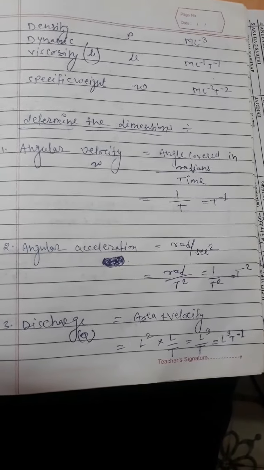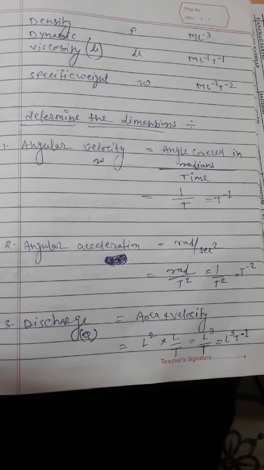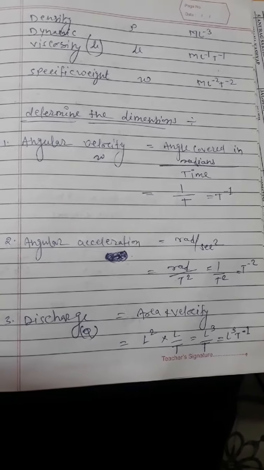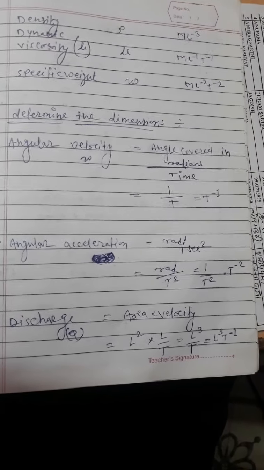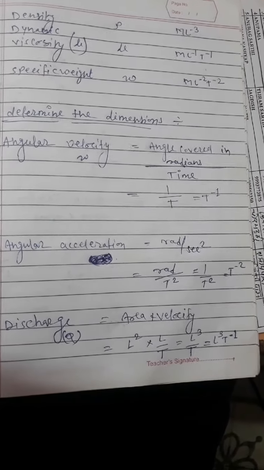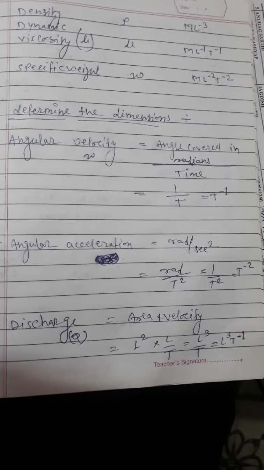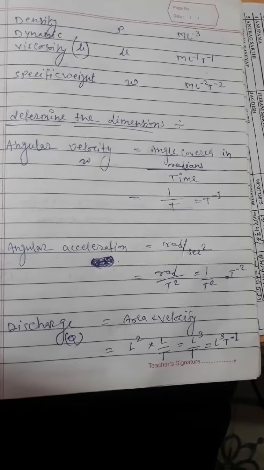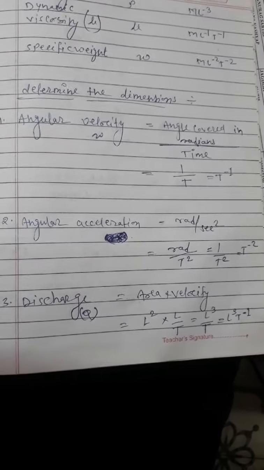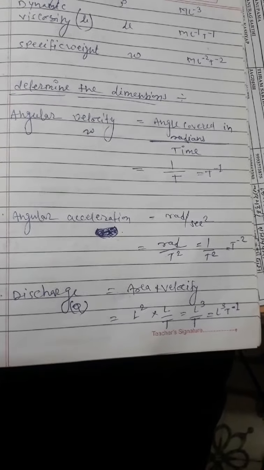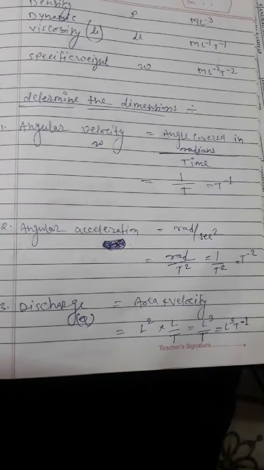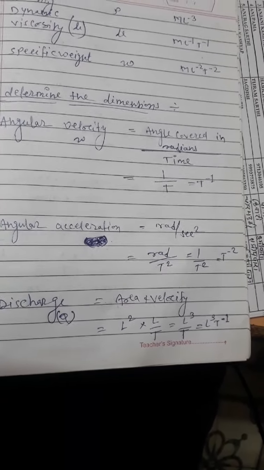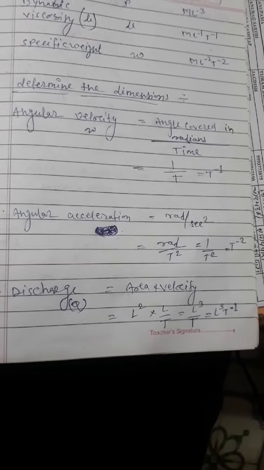To determine the dimensions, a few examples. First, angular velocity. Angular velocity is denoted by small w. Angular velocity is equal to angle covered in radian divided by time, equal to 1 upon T, denoted T to the power minus 1. Angular acceleration is equal to radian per second square. Radian is 1 and time is T, so the dimension form is T to the power minus 2.